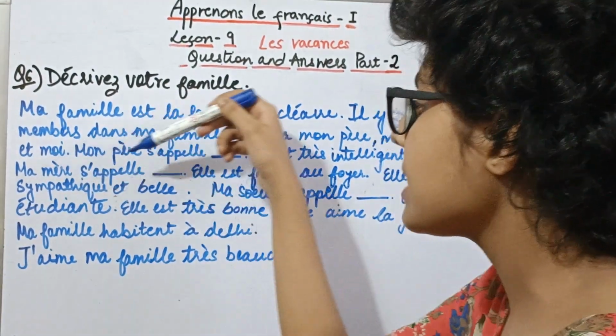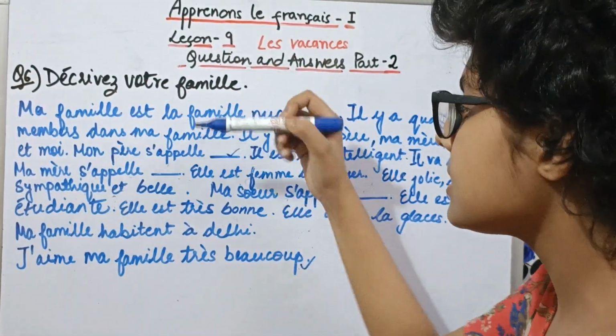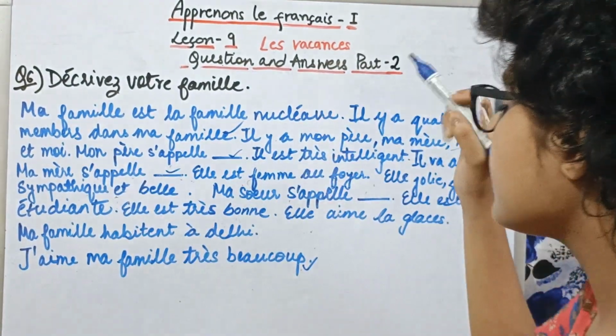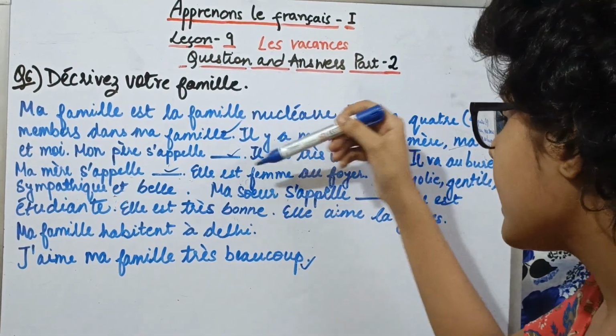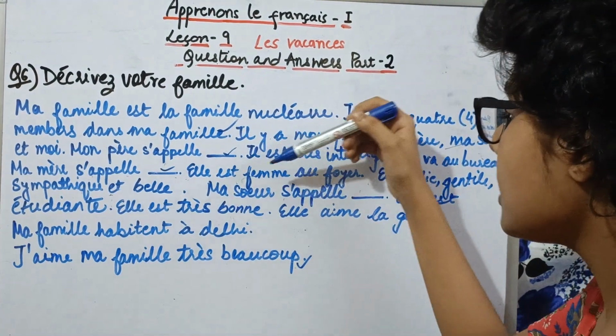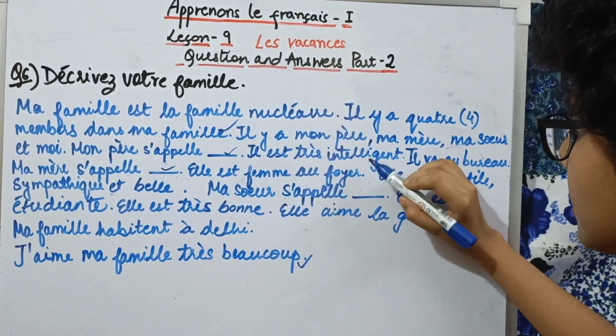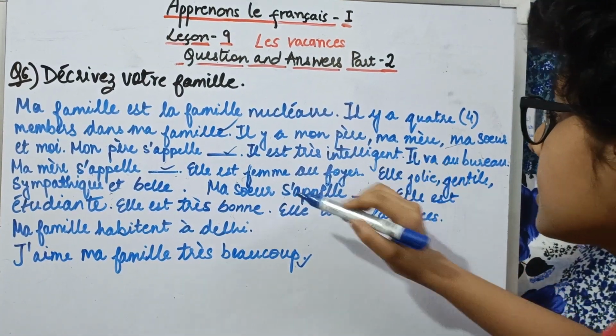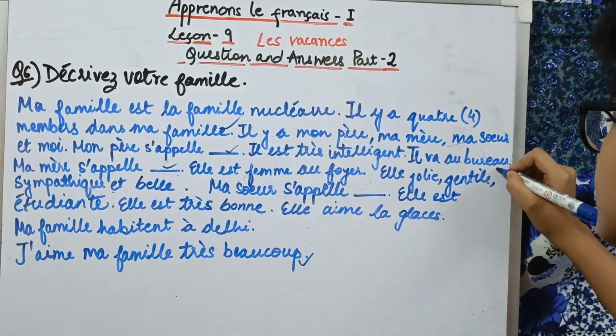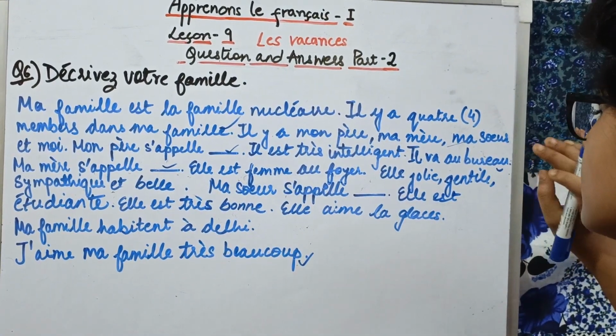Then we have ma mère s'appelle dash. My mother's name is dash. You can fill it also on your own. And then we have elle est femme au foyer. She is a housewife or a homemaker. So you can either write this femme au foyer, or she also goes to the office as per your mother.